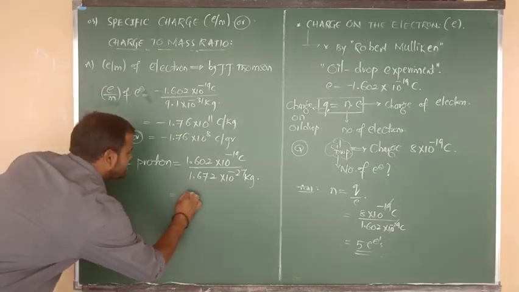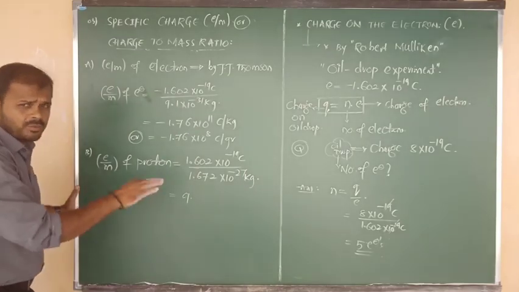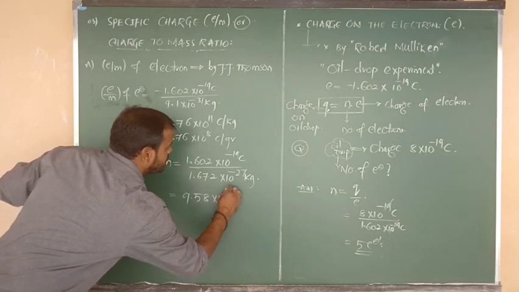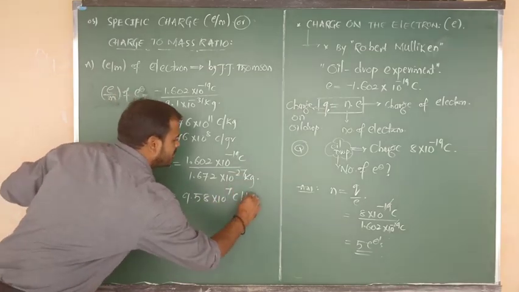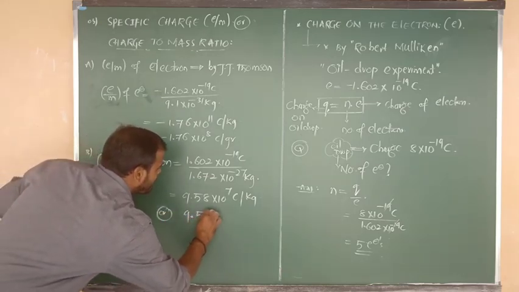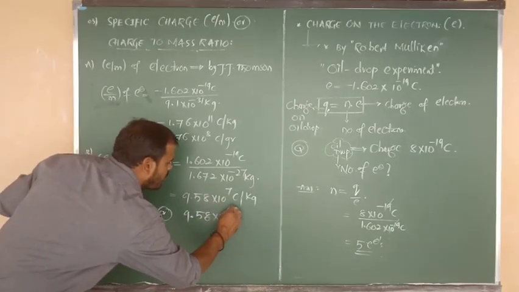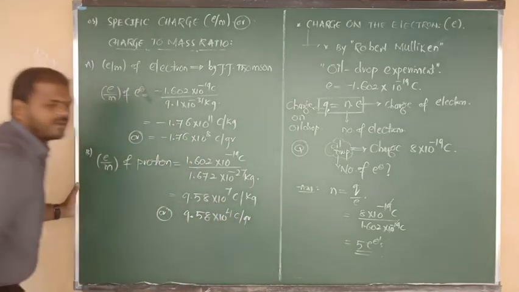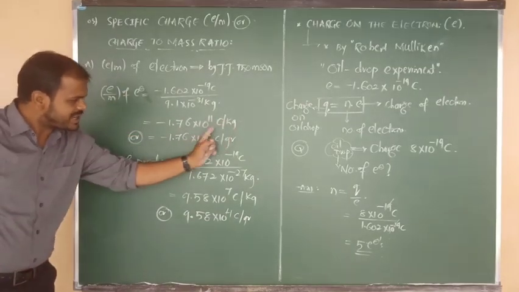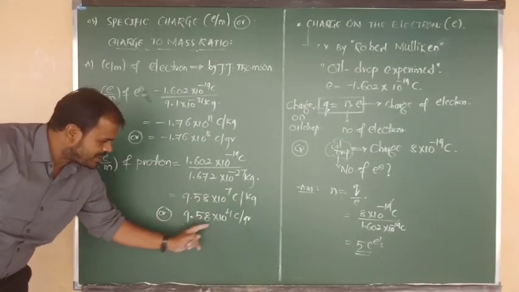When we simplify this equation, 1.6 and 1.67 are almost the same, so it is about 9.58 into 10 to the power of 11. Again the units are coulombs per kg. We can convert this value into grams also: 9.58 into 10 to the power of 7 minus 3, which means 4, coulombs per gram. So these are the specific charge values of the electron and proton in coulombs per kg and coulombs per gram.